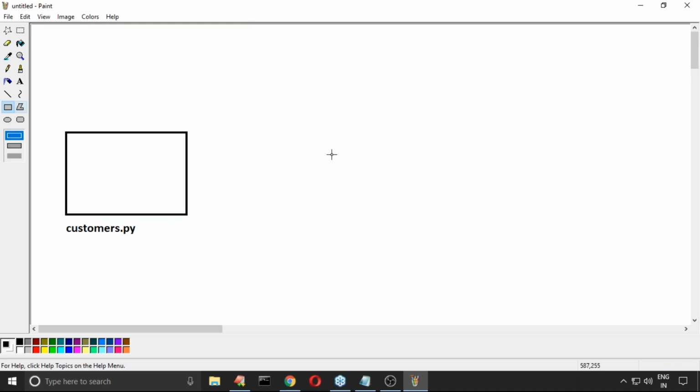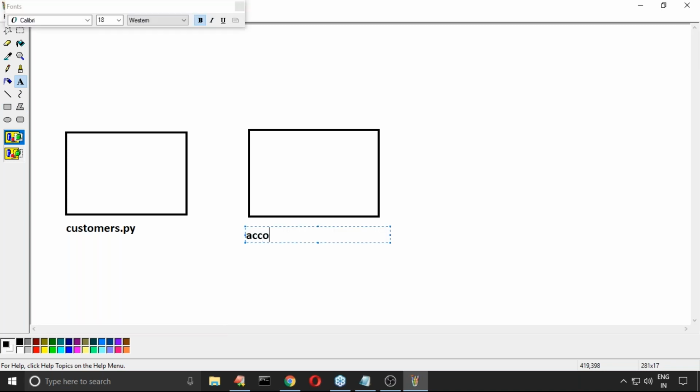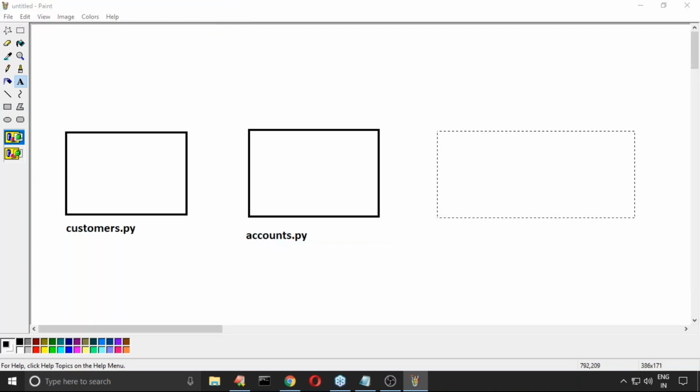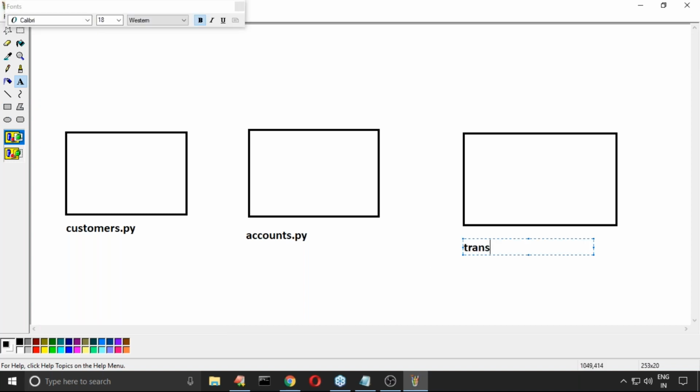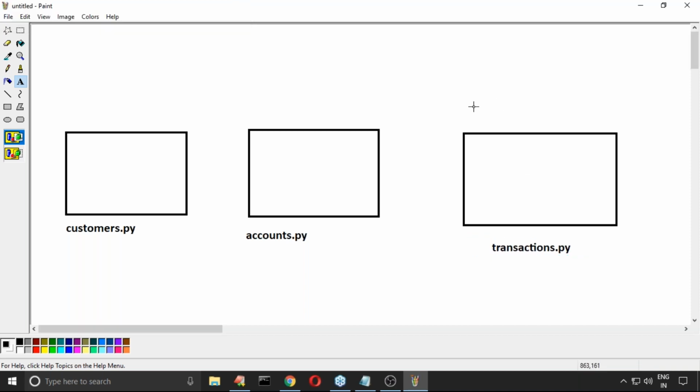Now my second file, here I'm trying to take accounts.py. Now the third file I'm taking, something like transactions.py. Just for your idea's sake, I'm using these words. So I have three files.